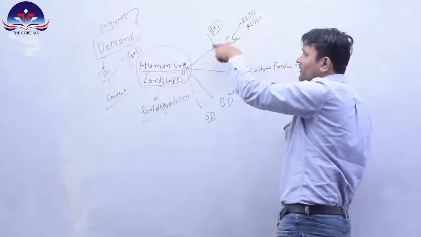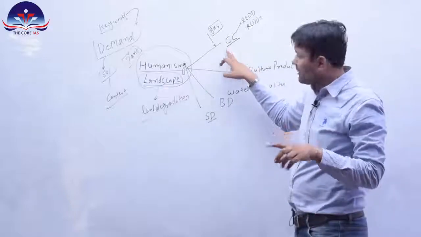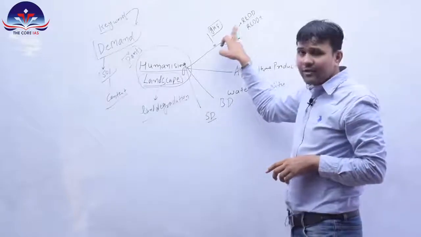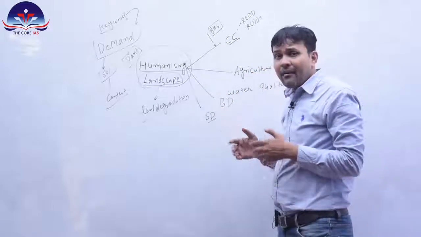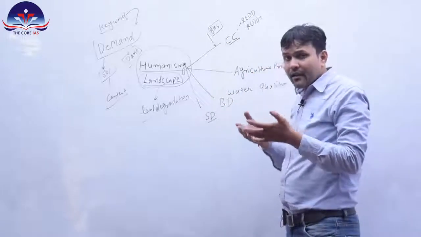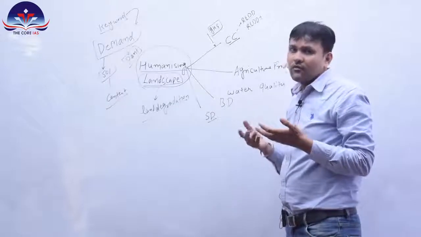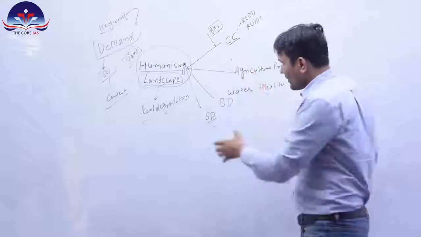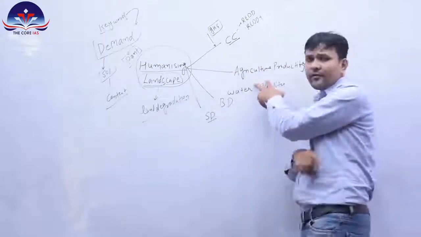So here, land degradation and how land degradation may lead to climate change. You can think of declining character of that landscape like deforestation and how it is leading to climate change, how land degradation may accelerate emission of greenhouse gases. Similarly, land degradation and agriculture productivity.